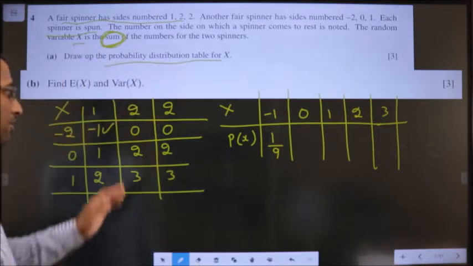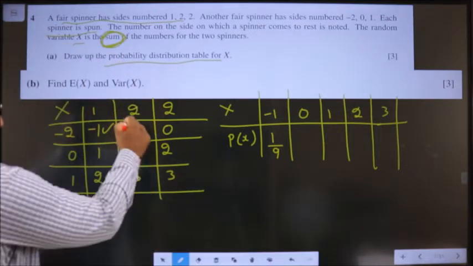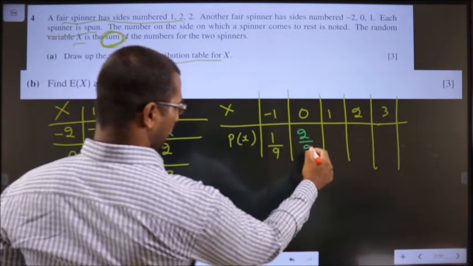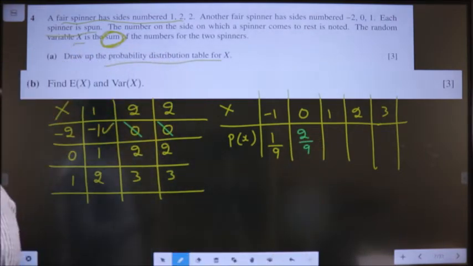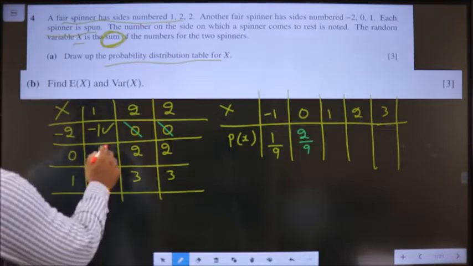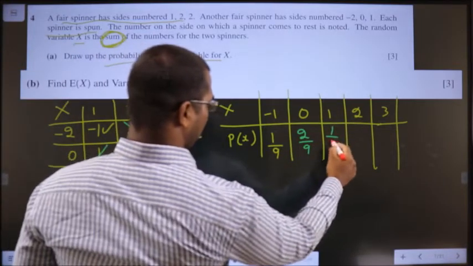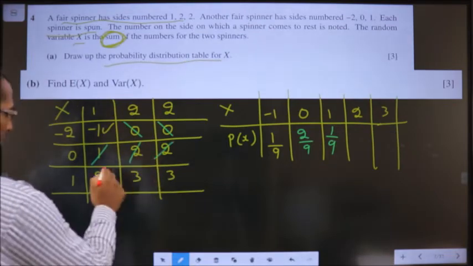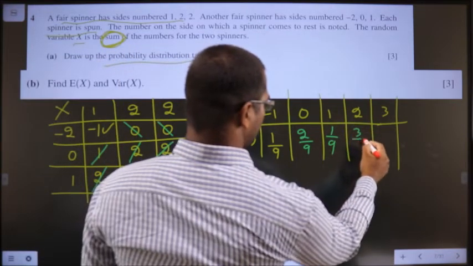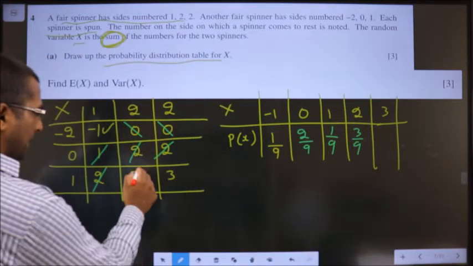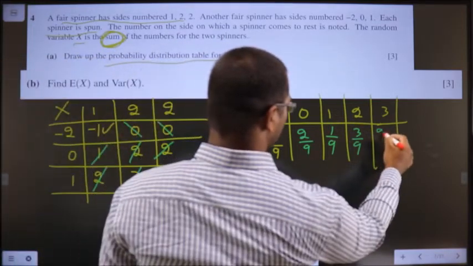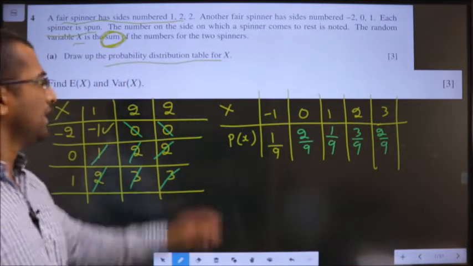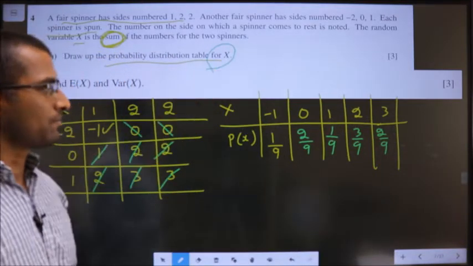Clear? Now, how many times am I getting 0? 2 times. So it will be 2 by 9. How many times am I getting 1? Only once. So 1 by 9. How many times am I getting 2? 3 times. So 3 by 9. How many times am I getting 3? 2 times. So 2 by 9. This is the probability distribution table for x.